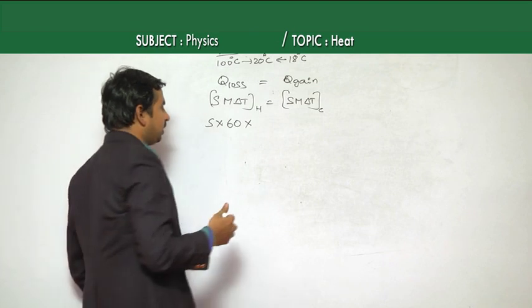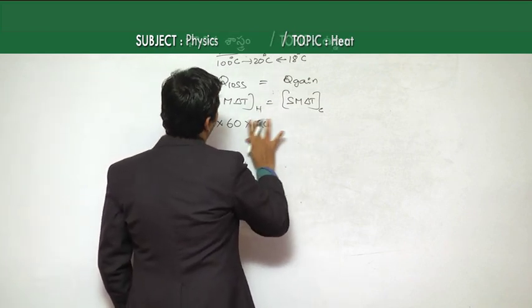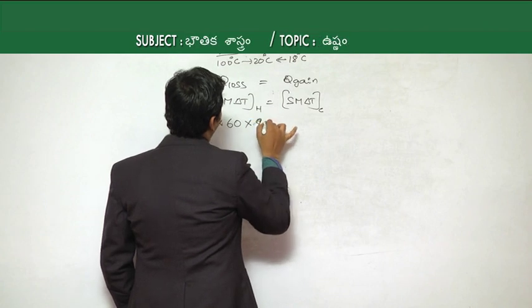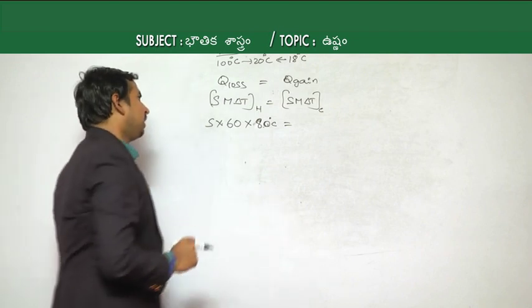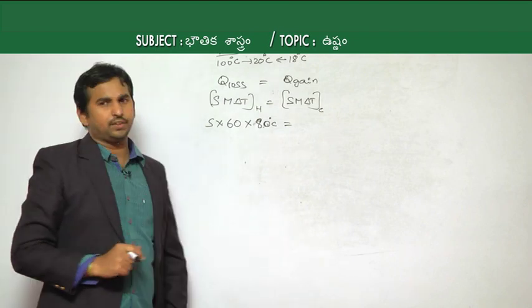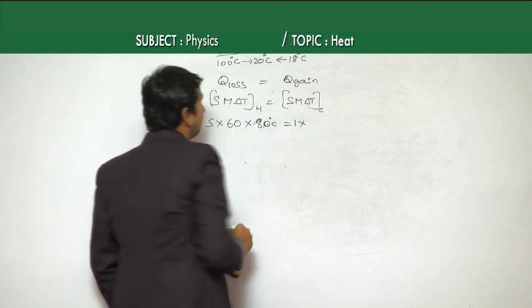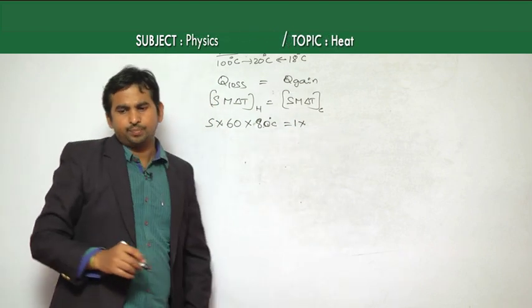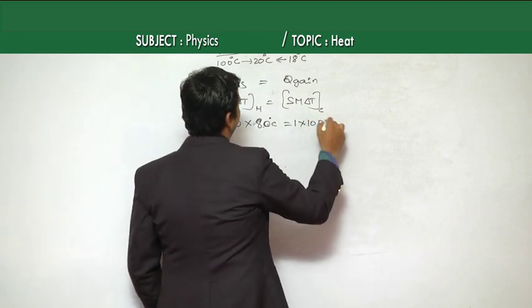So the change is 100 minus 20, which is 80 degrees Celsius, is equal to the specific heat capacity of water, which is 1 calorie per gram degree Celsius, times the mass of water, 100 grams, into change of temperature.